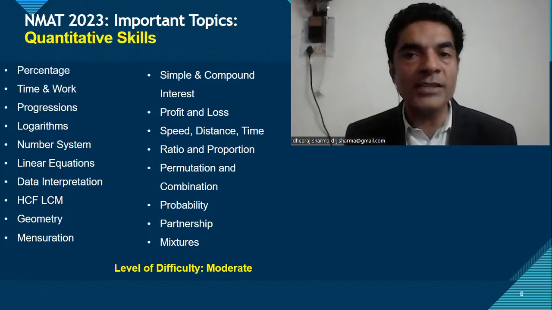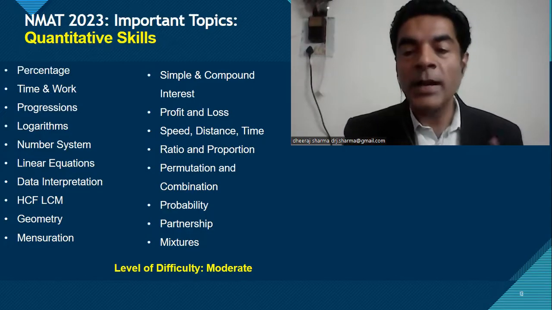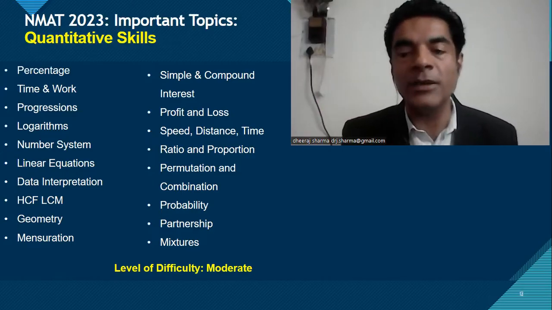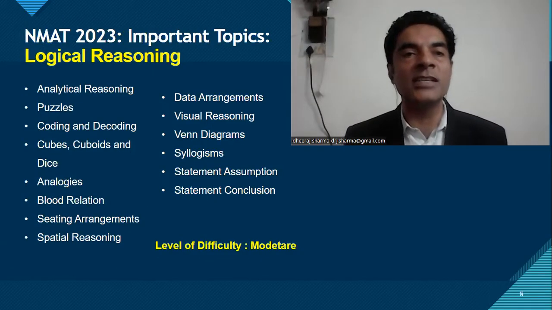And the level of difficulty is not very difficult. It's a moderate difficulty level examination. But out of the 3 sections, quantitative aptitude or quantitative skills is most difficult. And that's the reason why the maximum amount of time has been given to this section. Talking about the next section, which is logical reasoning.